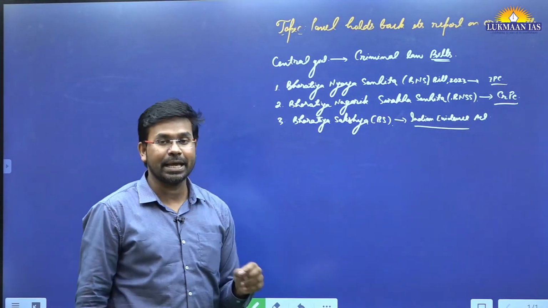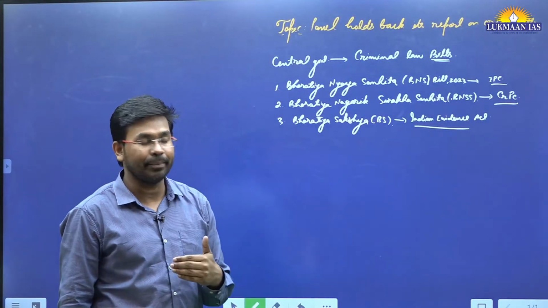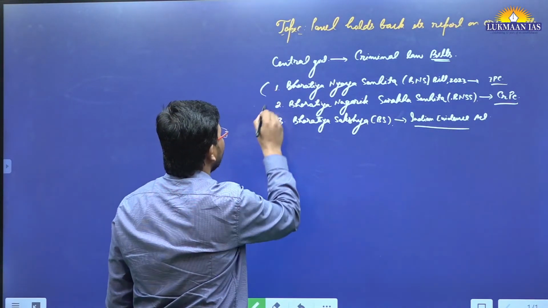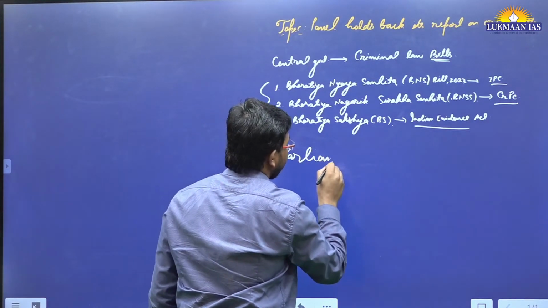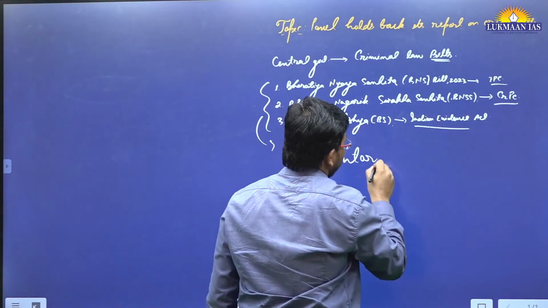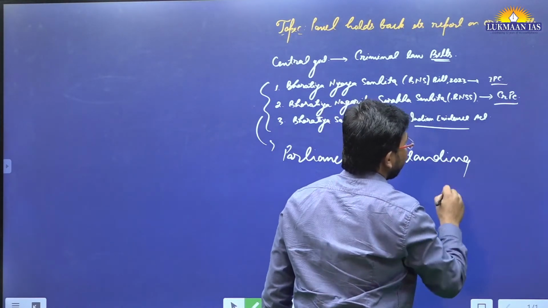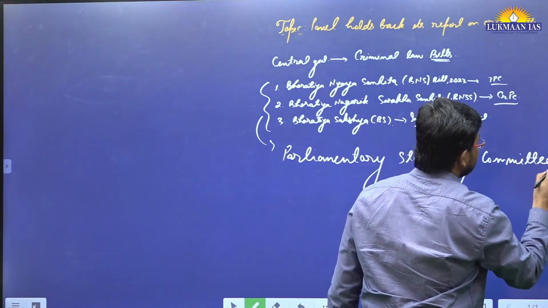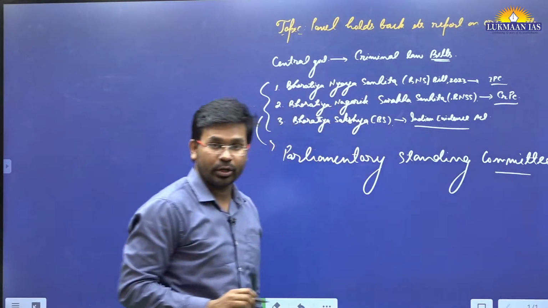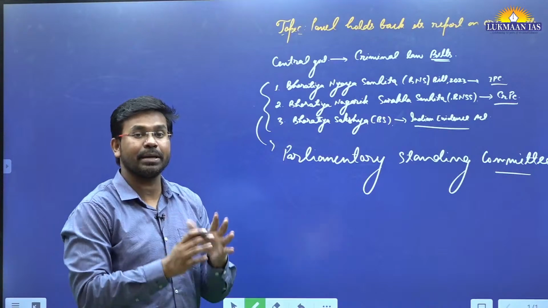these three bills have been sent to the parliamentary standing committee. Okay, it has been sent to the what? Parliamentary standing committee. And the parliamentary standing committee is looking into these bills to see whether these bills can be passed or not. So the thing is, it was about to be passed, but opposition members have raised their questions.